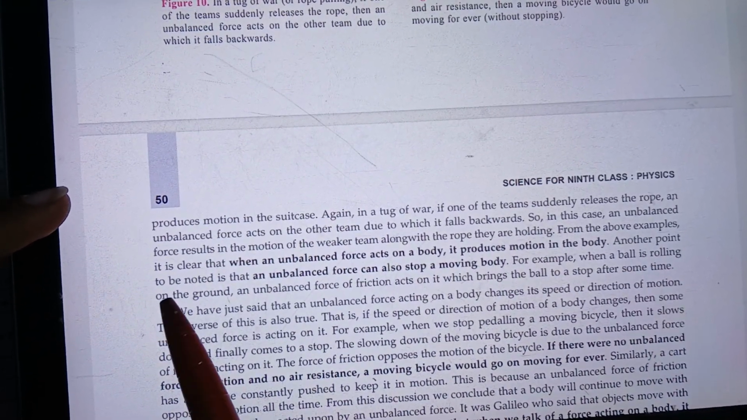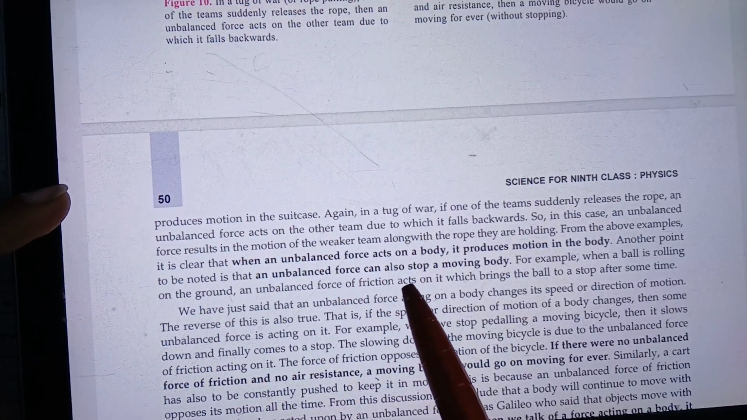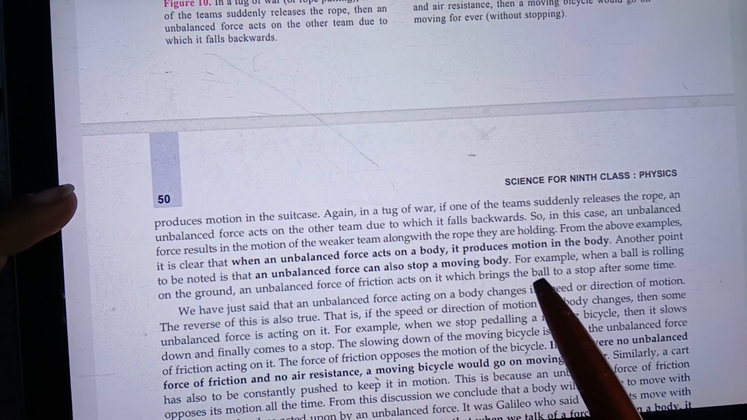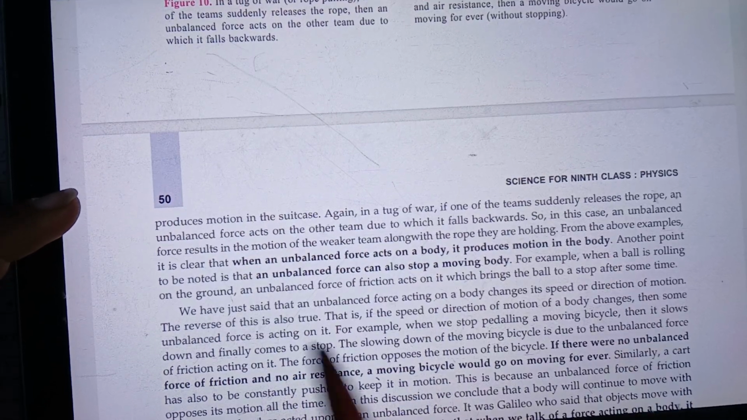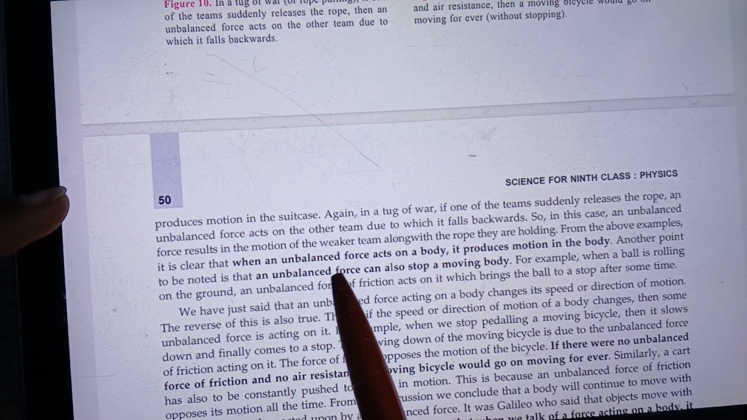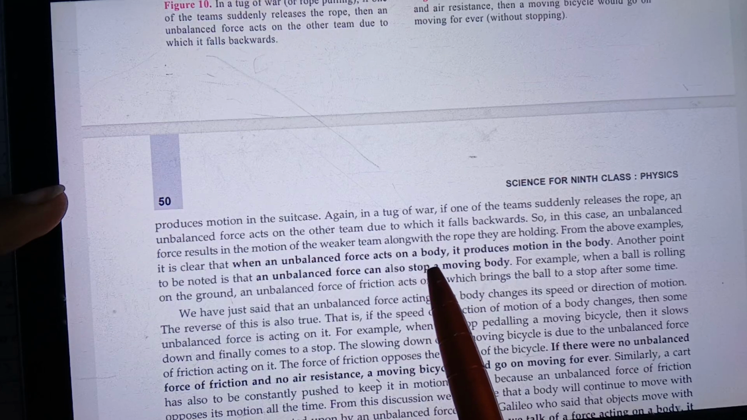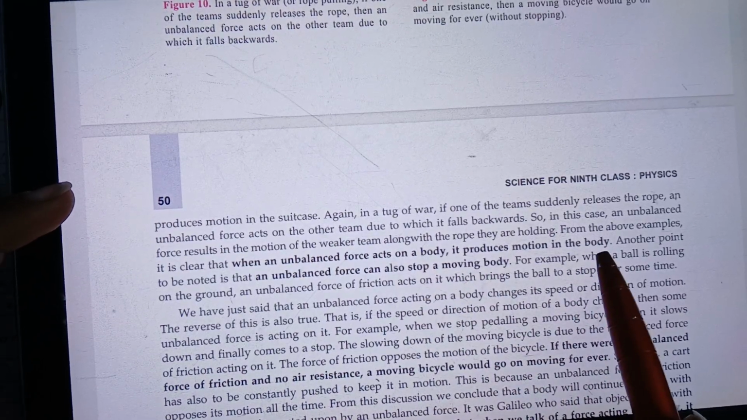From the above examples, it is clear that when an unbalanced force acts on a body, it produces motion in the body. So what is written here? When an unbalanced force acts on a body, it produces motion in the body.